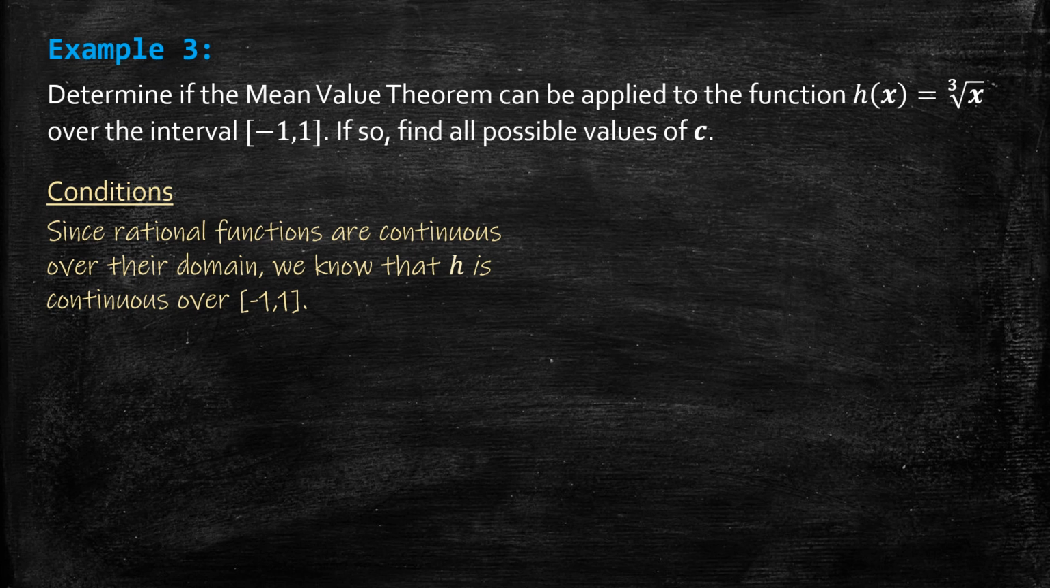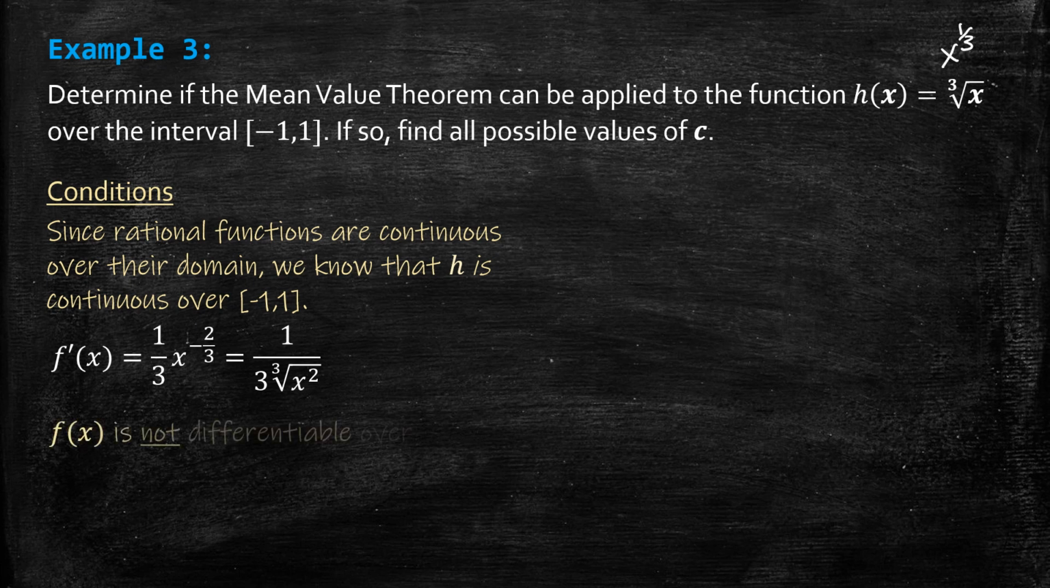So let's look at differentiability. We would rewrite this as x to the 1/3 and take the derivative using the power rule, and we would get this. That would be 1 over 3 times the cube root of x squared. Now, what about differentiability? Well, we notice that x equals 0 is a problem because x is now in the denominator of the derivative function. So it means f prime of 0 does not exist, which means f is not differentiable over that interval, and therefore we cannot proceed with the mean value theorem.